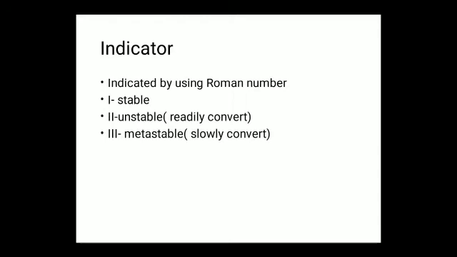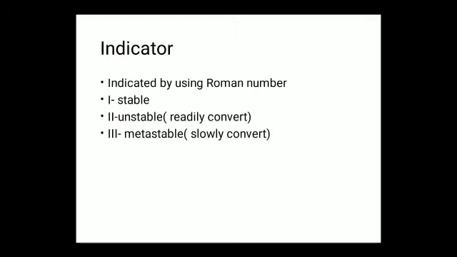1 indicates the stable form, 2 the unstable form, 3 the metastable form. Stable form 1 does not convert into another form. These have a high melting point and low aqueous solubility. Roman number 2, unstable form: these forms are readily converted into stable forms.